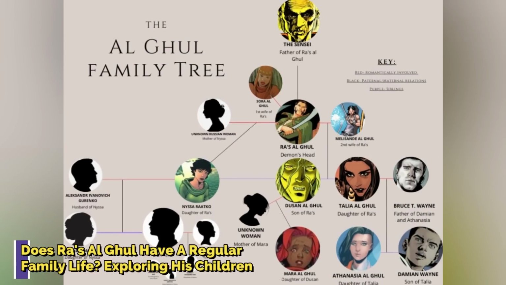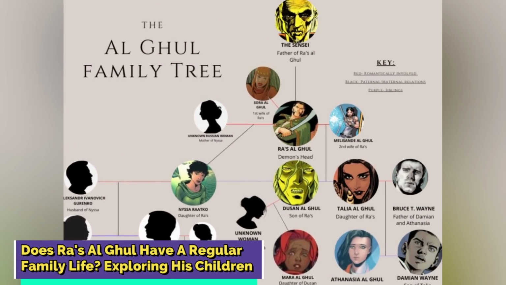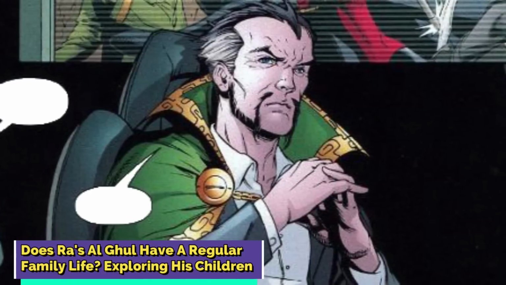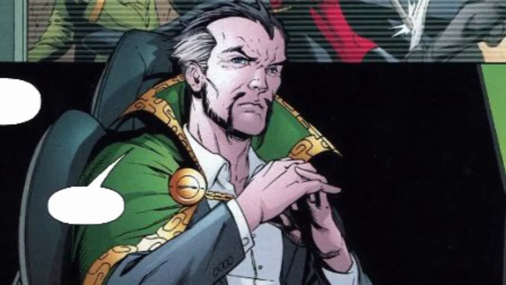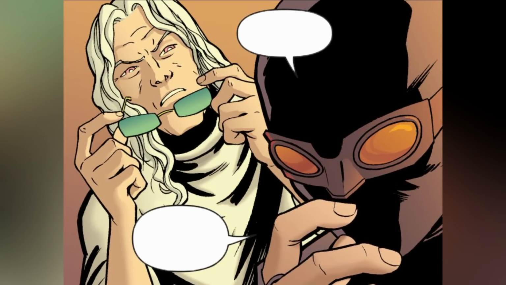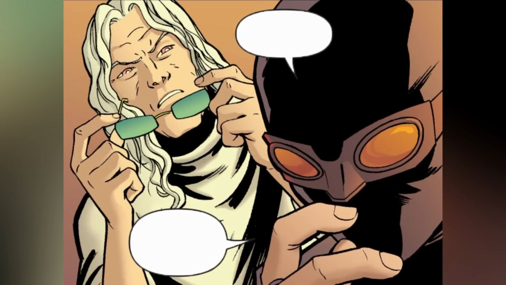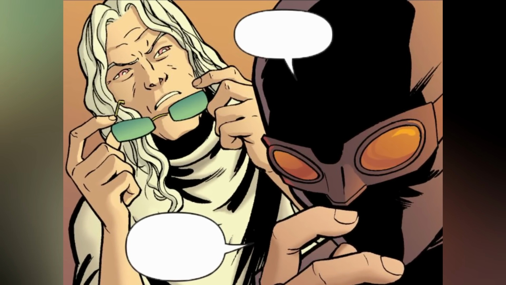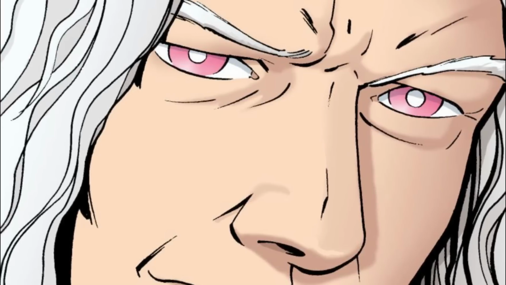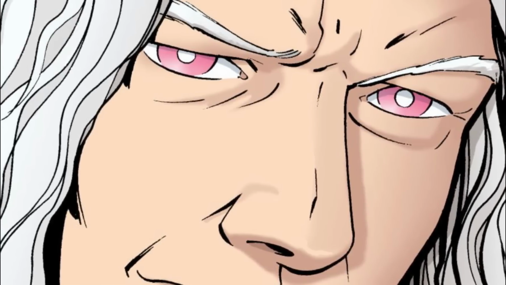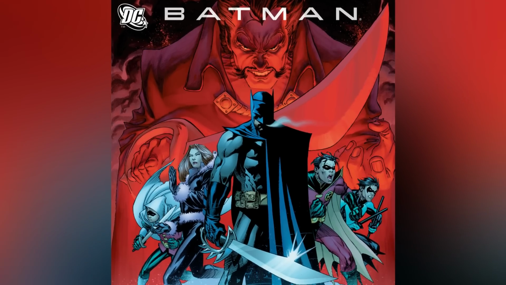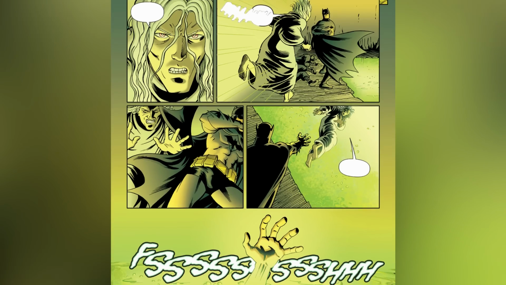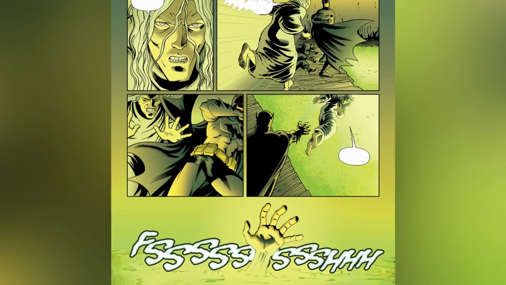Does Ra's al Ghul have a regular family life? Exploring his children. Ra's al Ghul did not have a regular family life, but he did father 3 children and later even hoped to find a worthy heir for his fortune. His firstborn child, Ghul al Ghul, was his only son, and he was also known as the White Ghost. He was born as an albino, and Ra's al Ghul did not see him worthy enough to take over the family business. He later appeared in Batman: Resurrection of Ra's al Ghul story arc, where he sacrificed himself so that his father could be resurrected.